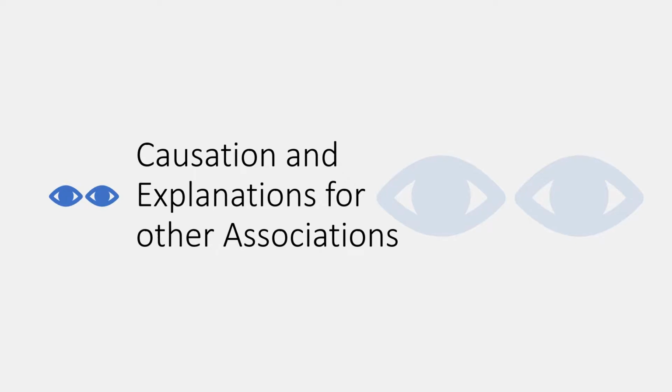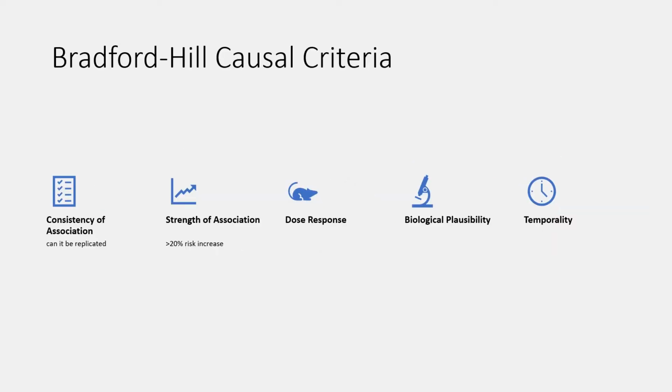One of the scales used to weigh causality is the Bradford-Hill causal criteria. This is composed of 5 different sections. These sections are consistency of association, strength of association, dose response, biological plausibility, and temporality.